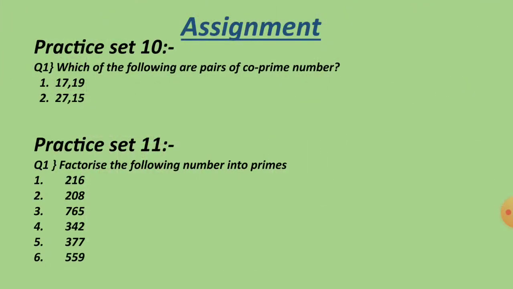Now you have an assignment of practice set 10. Question number 1. Which of the following are pairs of co-prime numbers? The first sum is 17 and 19. Second sum is 27 and 15.